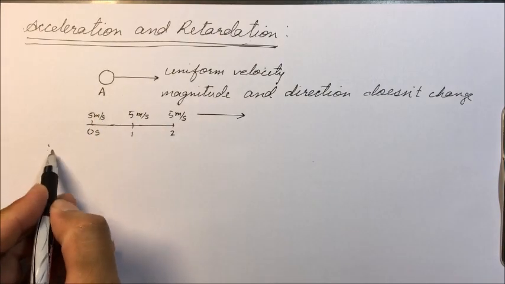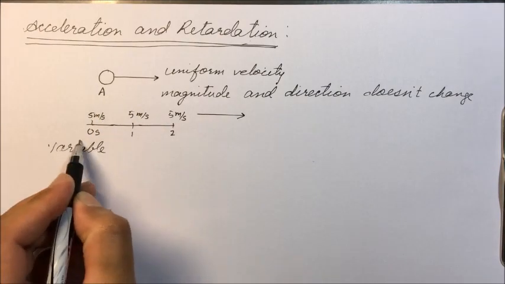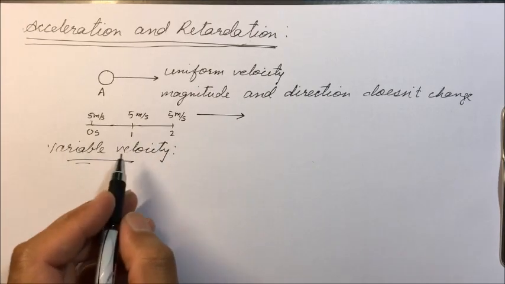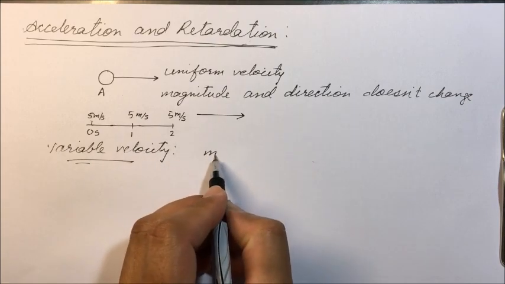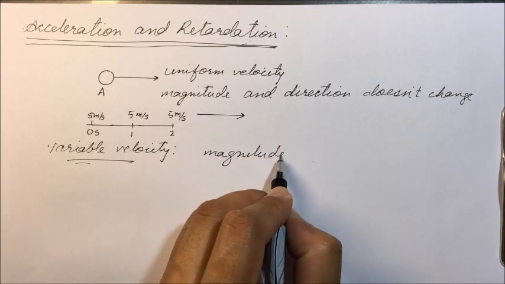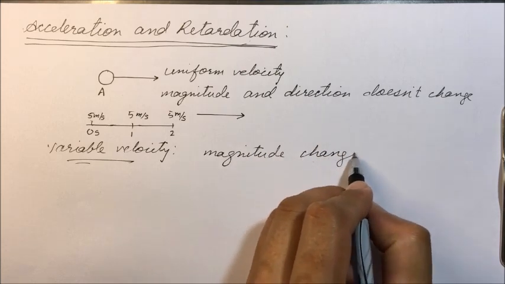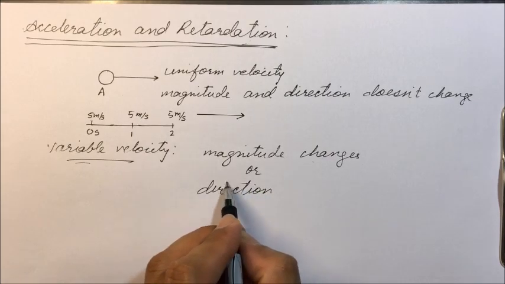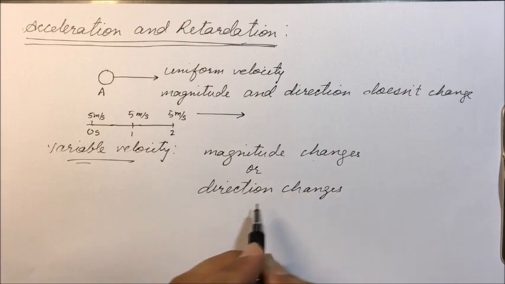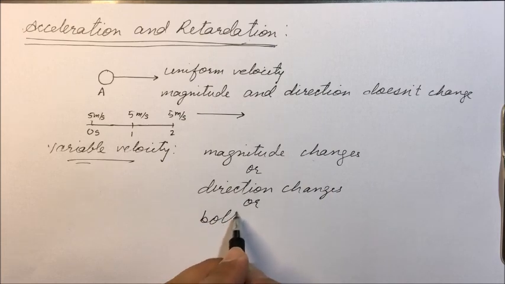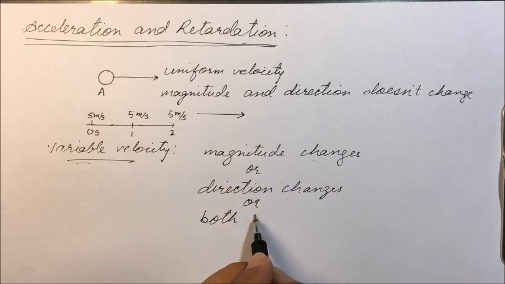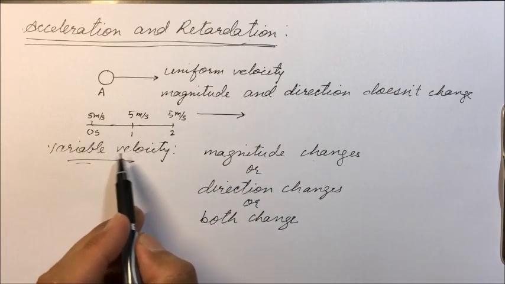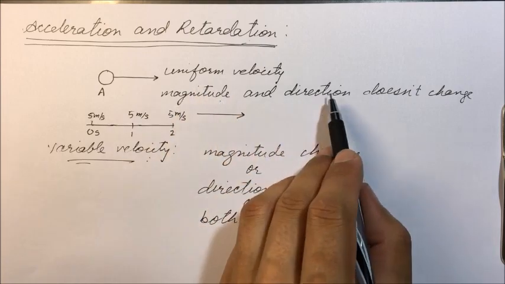Now consider variable velocity. The velocity can vary if the magnitude changes, or the direction changes, or both change. That is, magnitude as well as direction changes. Now see here, velocity has magnitude as well as direction.